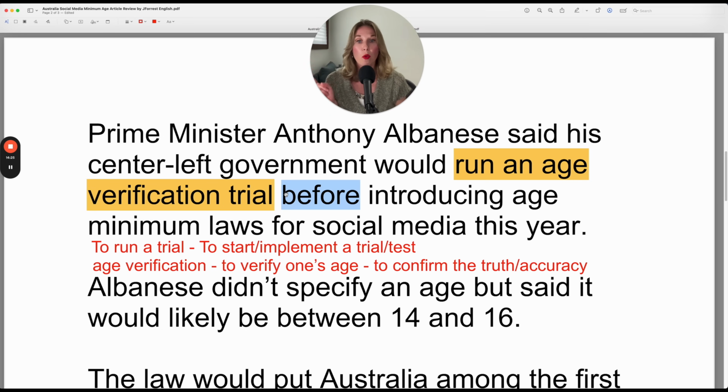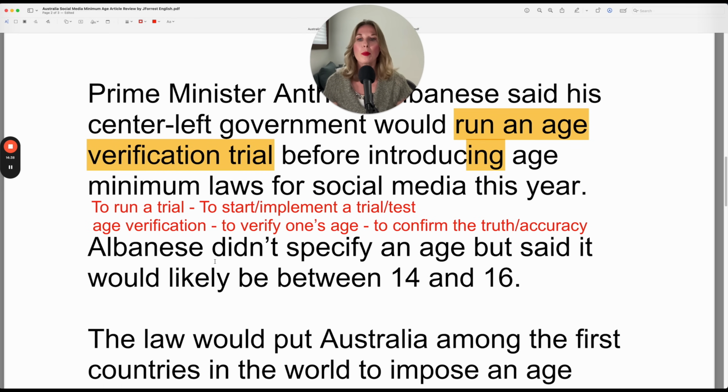Now notice, before is a preposition, which is why you have your verb in ing, your gerund verb following prepositions: before introducing age minimum laws for social media this year. Albanese didn't specify an age for the minimum age. He didn't specify an age, but said it would likely be between 14 and 16.